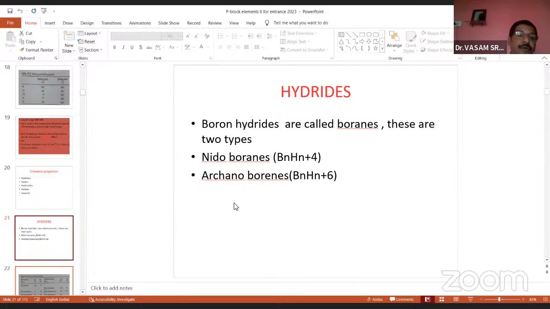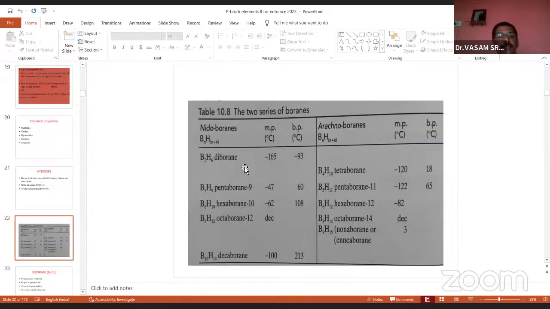Many times they ask in competitive exams: what is the chemical formula of nido borane? And which of the following is the right formula for arachno borane? So nido borane and arachno borane both belong to the boranes of boron. So the boron hydrides are called boranes. Boranes are 2 types, nido and arachno. Nido general formula BnHn+4 and arachno formula BnHn+6.